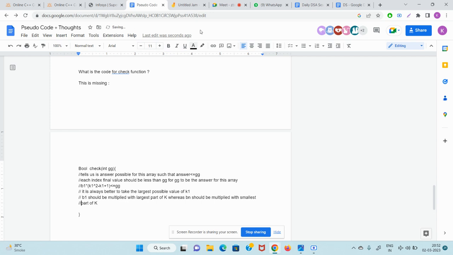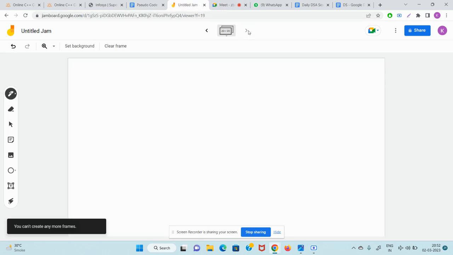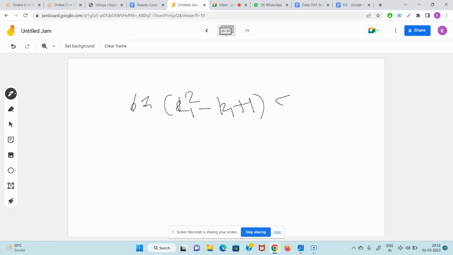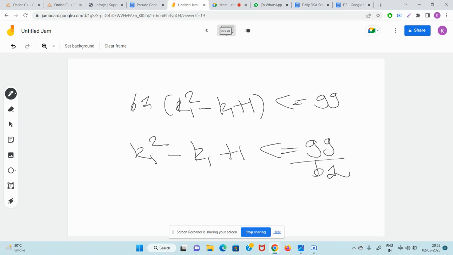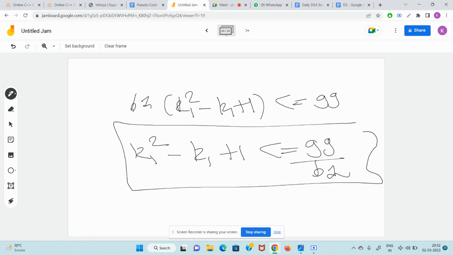So guys, what will be the largest value? How will you find out? b1 into k1 square minus k1 plus 1 less than equal to gg. This means k1 square minus k1 plus 1 should be less than equal to gg by b1. Guys, this is an increasing function, you can apply binary search on it. It will keep increasing, so we can find by binary search the maximum k1 value which is less than equal to gg by b1.